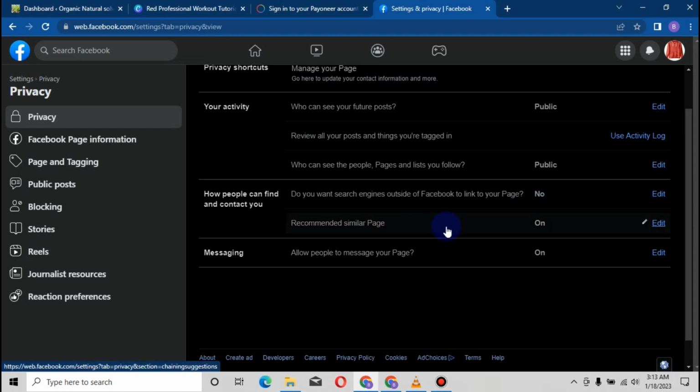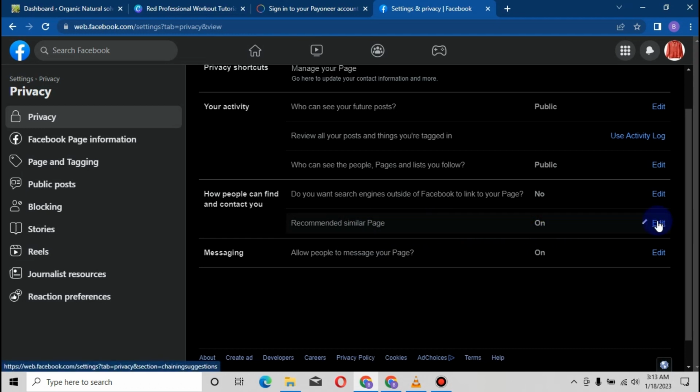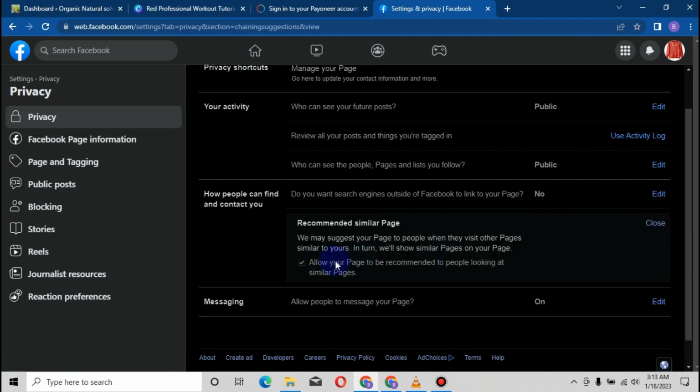And you reduce the Facebook algorithm from excessively going towards that page. Now, recommend similar pages. I leave this on or off, but most of the time I prefer leaving it off if you're running ads with it. Recommend similar pages, so you'll be very off from the market.